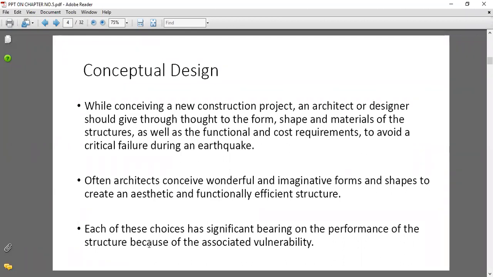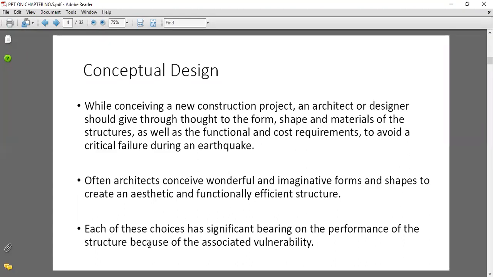So in this conceptual design, these three points are based on the architects and the designer. They will plan, they will form the shape, they will make sure about the materials of the structure and the cost requirement of the structure, in such a way as to avoid a critical failure during an earthquake.